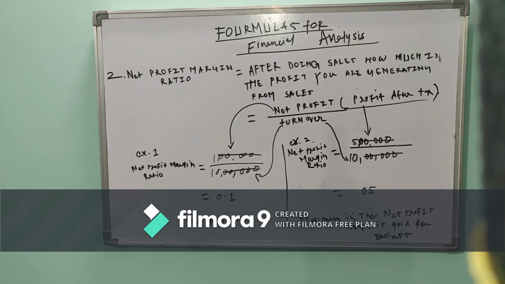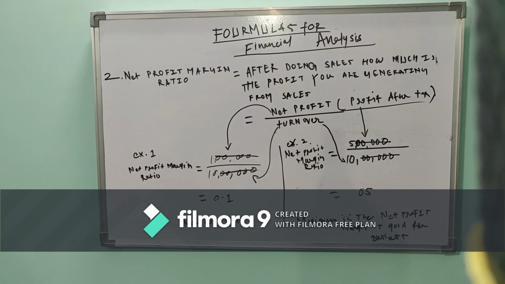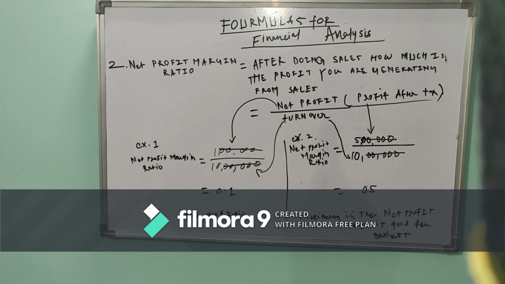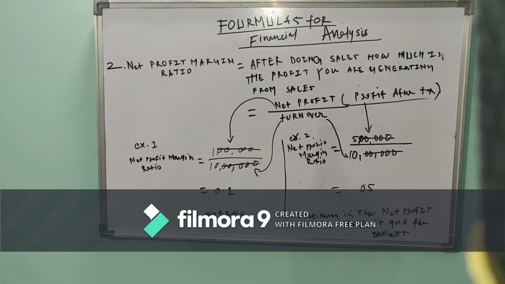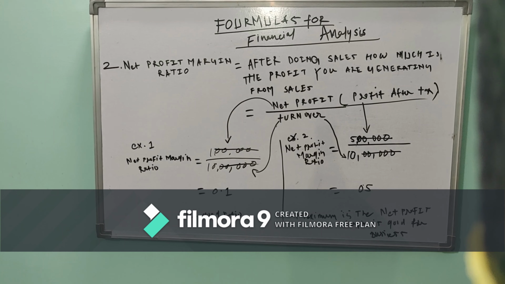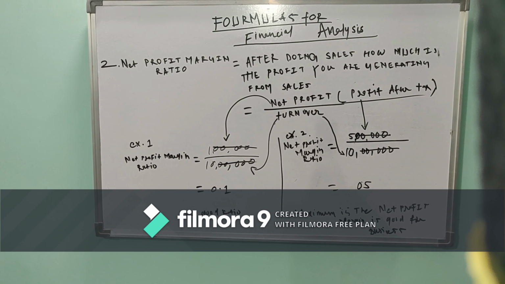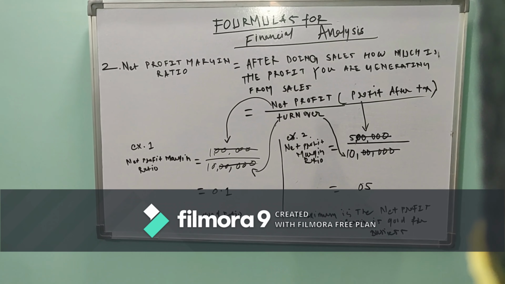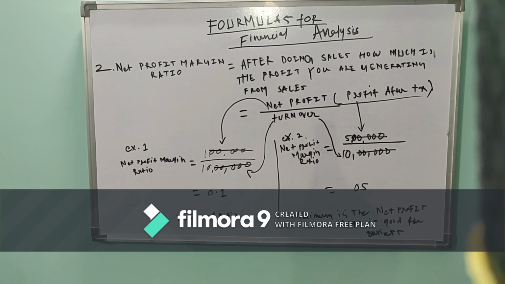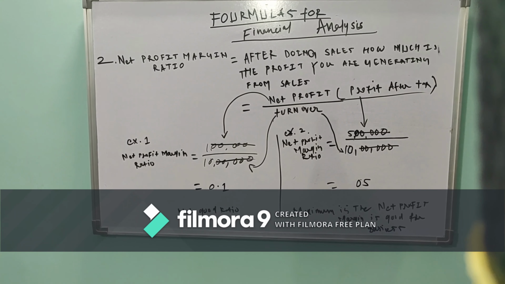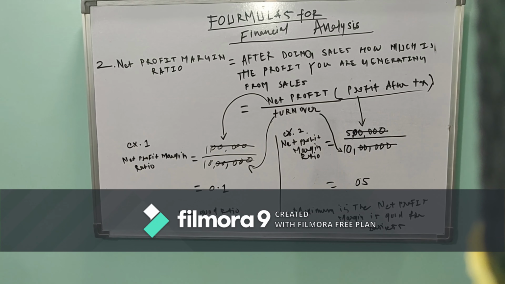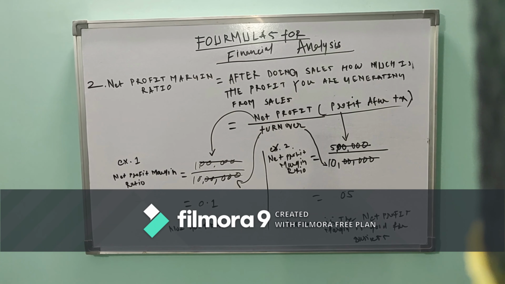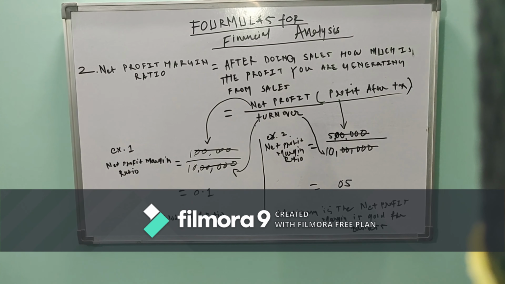There are two examples which we can discuss from this ratio. The first example is that they have done a turnover of 10 lakhs, and from this 10 lakhs they have generated a net profit of 1 lakh. So 0.1 is the ratio. Only 0.1 they are able to generate as profit. But as per the business, it is very important to minimize the operating cost and make the business as profitable as possible.